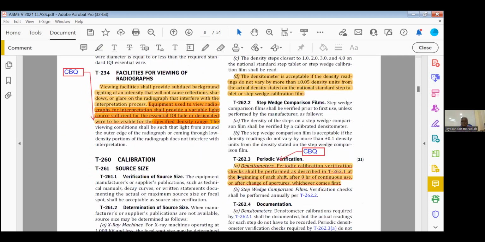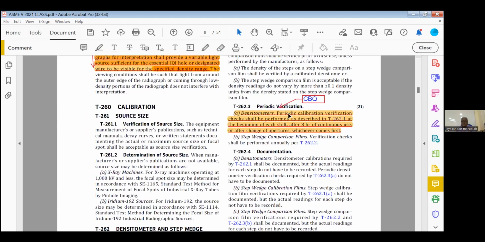Now this is again closed book. Periodic verification, highlight this one. Periodic calibration verification shall be performed at the beginning of each shift, after 8 hours of continuous use, or after change of apertures, whichever comes first. So every 8 hours you have to check it by using that certain strip whether it is working properly. That is closed book question.